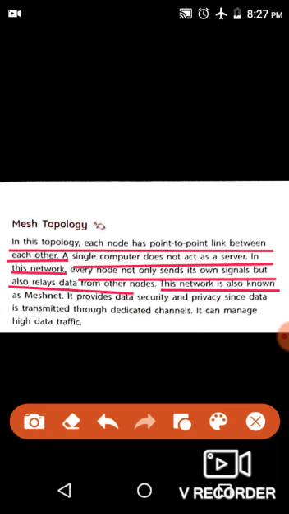This network is also known as meshnet. It provides data security and privacy since data is transmitted through dedicated channels. It can manage high data traffic. So, we can say that it is mostly used.